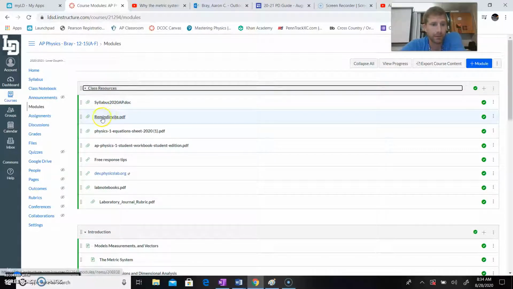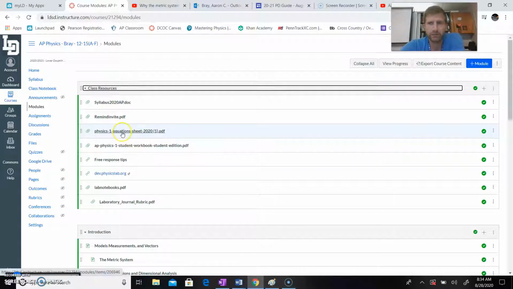I have a Remind link, so if you click on that, you can sign up for my Remind message system. So I push that out, little updates here and there to send. It'll be important, and this year especially, because we're not meeting all the time, I might send you messages through there. I can also send you a message through Canvas, but I feel like sometimes people like this better.